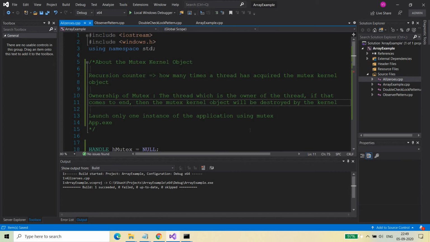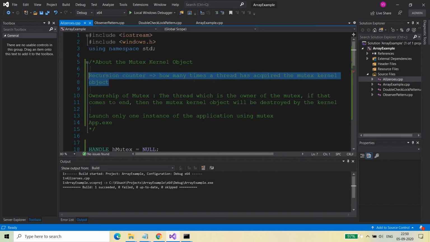So the rule is that once all the threads which are working on this mutex kernel object, which are waiting on the kernel object, are done, then only the kernel object will be destroyed. But in case of mutex, there is a special case: if the owner of the mutex is done, then the other threads waiting on the mutex will not succeed. They will get the error wait abandoned, which I just showed you here, right? So just remember this concept, and let me quickly go through the recursion counter concept.